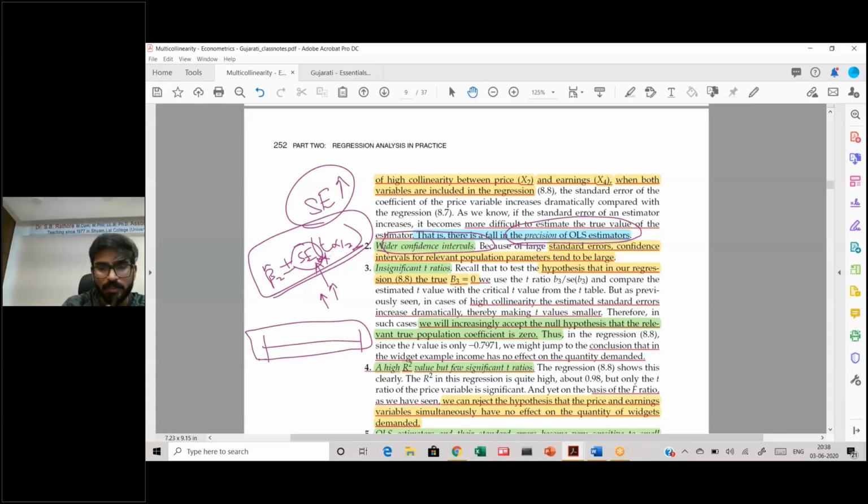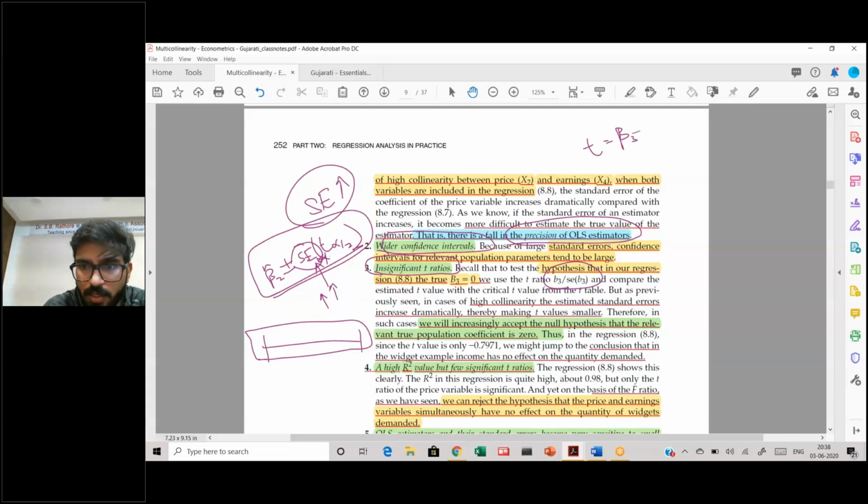So that is why you have a wider confidence interval, and because your standard error is going up, your t ratios will become insignificant. What is your t ratio? B2 by standard error of B2. Remember what t was?